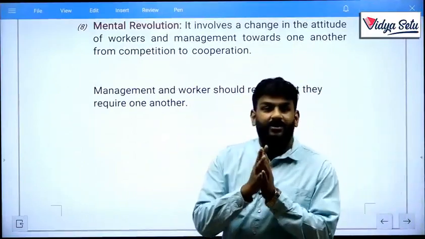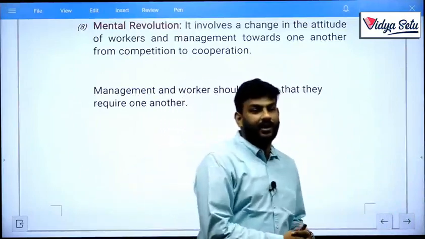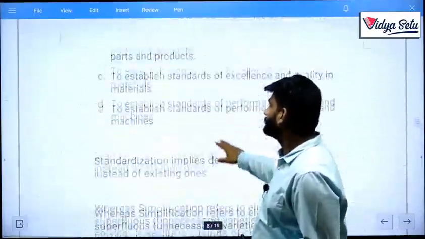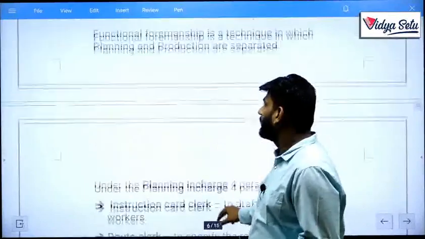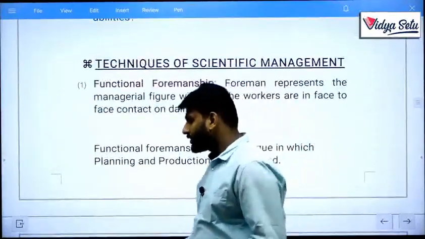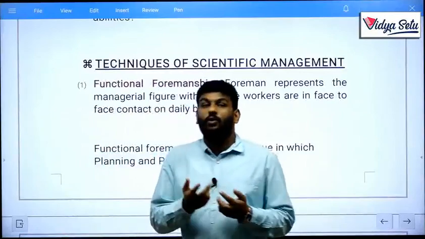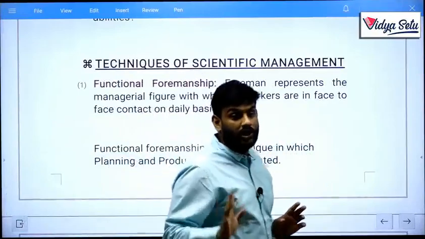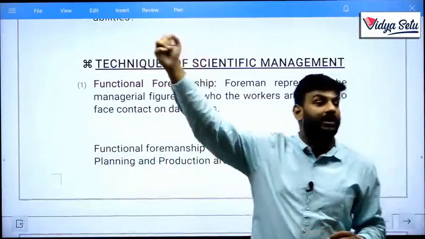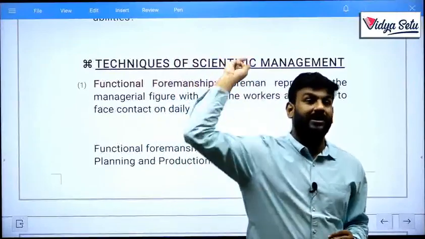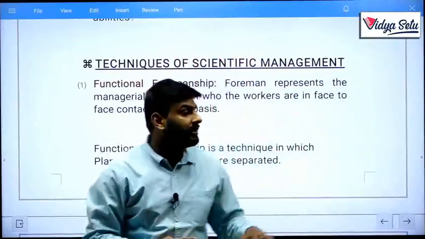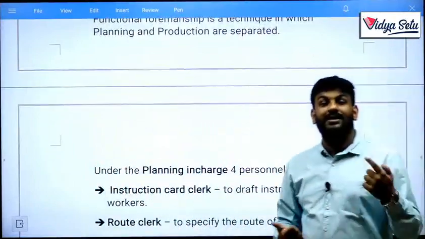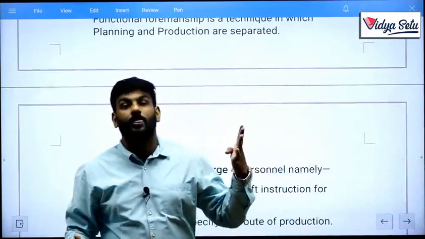Okay, so let's revise our techniques. What kind of techniques have we learned till today? Let's discuss all the techniques one by one. First was functional foremanship. In functional foremanship, I told you that the foreman is divided into two parts: production and planning in charge. Planning in charge is divided into four parts. What were they? Instruction card clerk, route clerk, time and cost clerk, and disciplinarian. Thereafter, production in charge, divided into four categories: speed boss, gang boss, repair boss, and inspector.